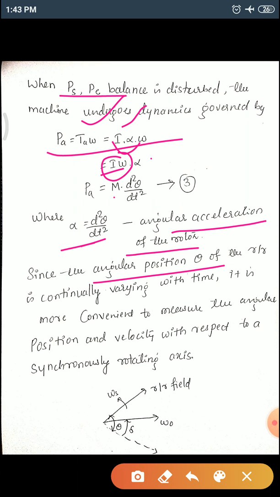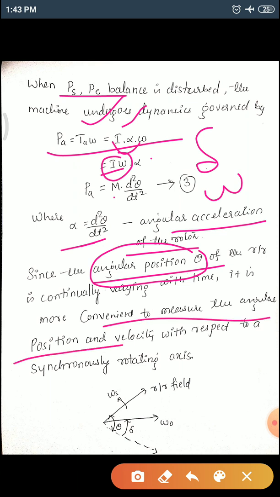Okay, so instead of going for delta and speed, what we can do is discuss the angular position, that is theta, since it is continuously varying with respect to time. For more convenience, we are going to measure this angular position and velocity with respect to a synchronously rotating axis. You can observe here, this is the omega naught, which is taken as the reference.